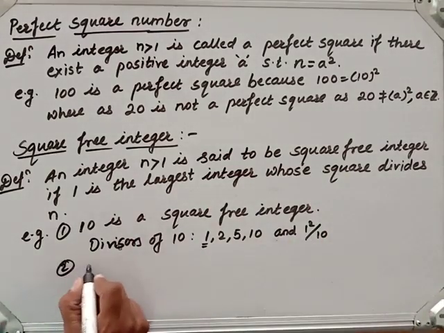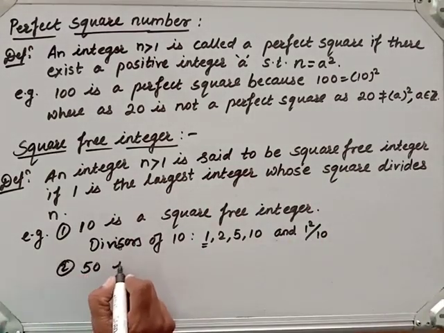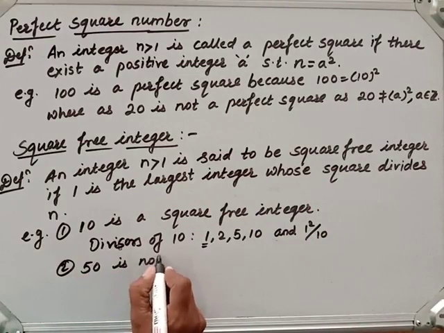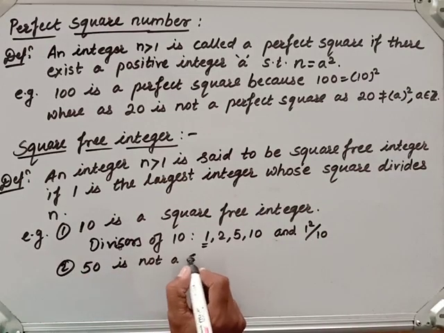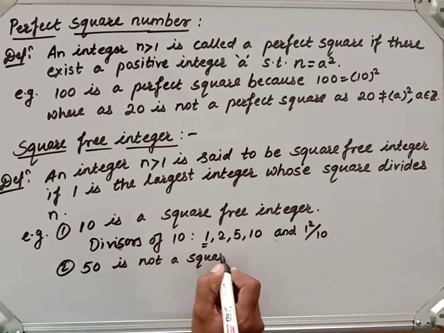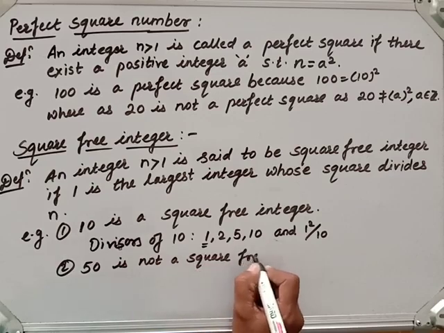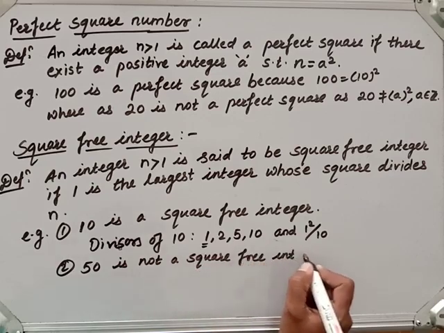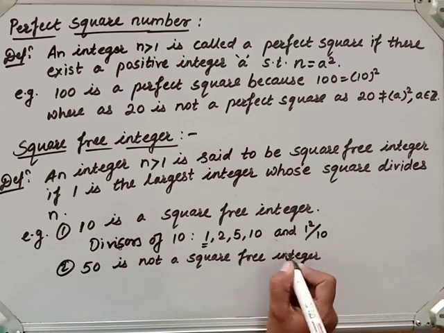Now the other example, if we take 50, 50 is not a square free integer. Why is this not a square free integer?